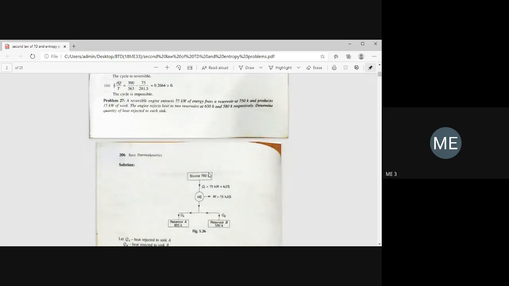Okay, so this is the most important problem. In the exam, they may change the values. Just put the value and substitute. Okay. The second problem, you see.